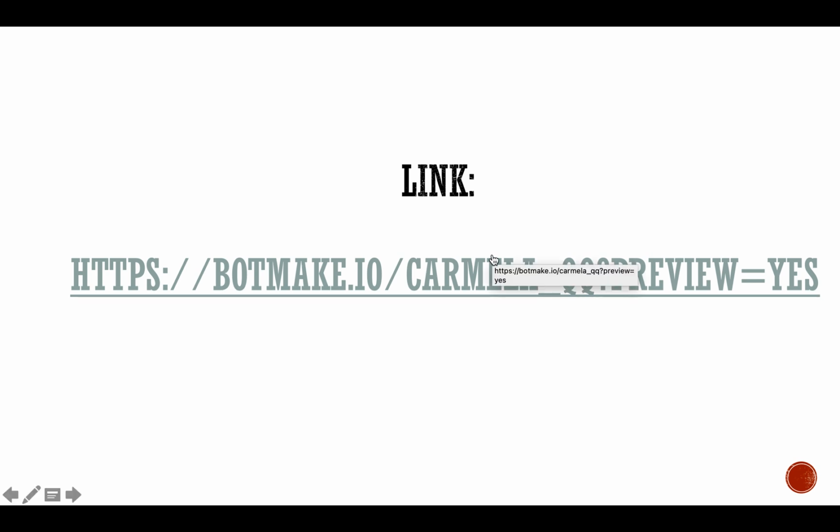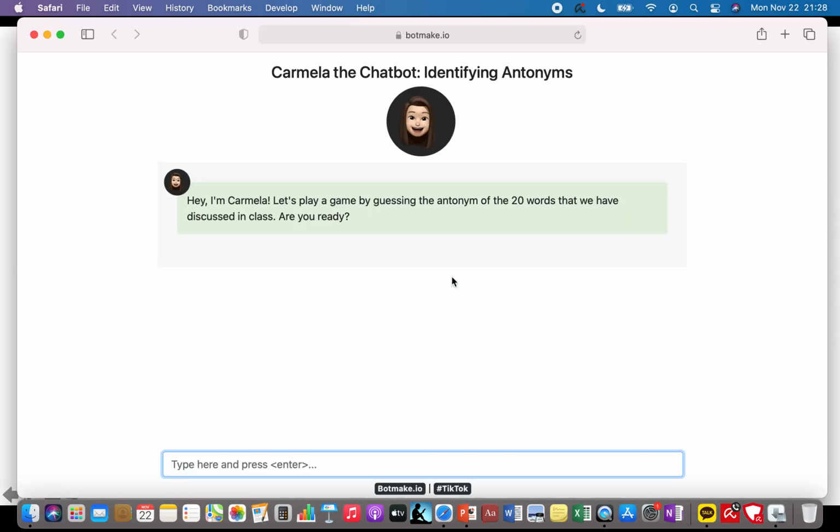Now this time, let's try interacting with my chatbot. And by the way, if you're interested in using this tool as well, then I would be willing to show you the features later before I end my presentation. Okay, so here, hey Carmela, I'm Carmela. Let's play a game by guessing the antonym of the 20 words that we have discussed in class. Are you ready?